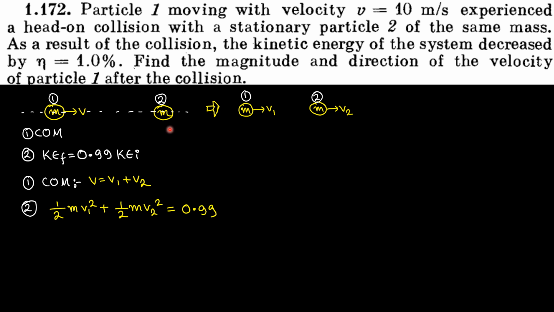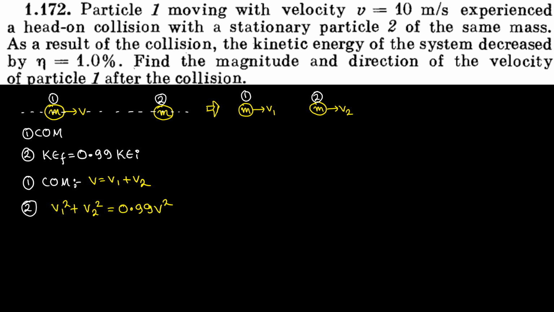What is the initial kinetic energy? Half m v square plus 0, so half m v square, isn't it? If I cancel out half m from the left hand side and right hand side, I can easily get the equation v1 square plus v2 square is equal to 0.99 v square. This is the equation of kinetic energy that is given in the question.